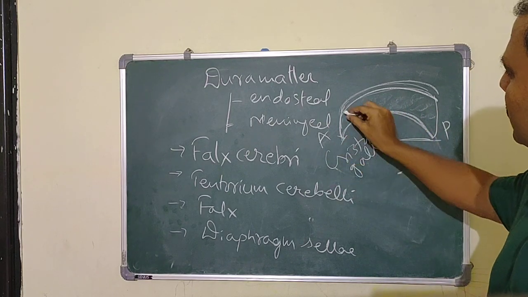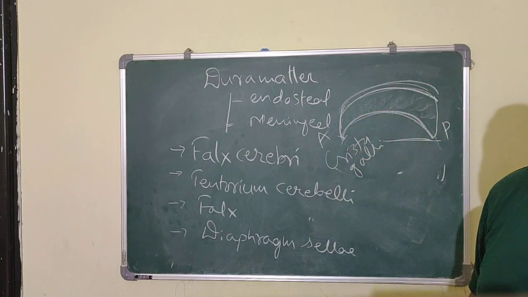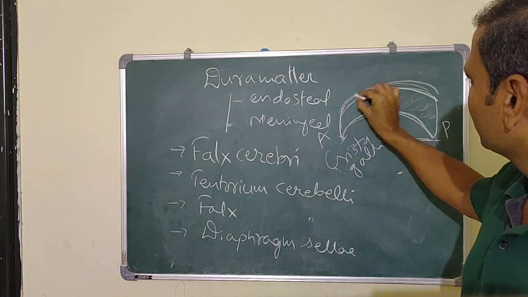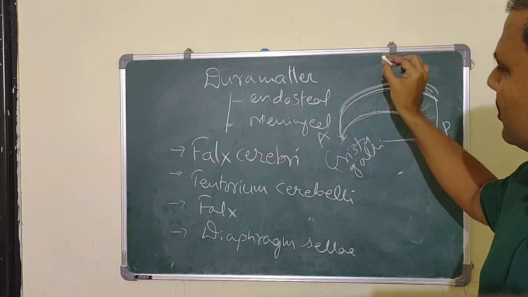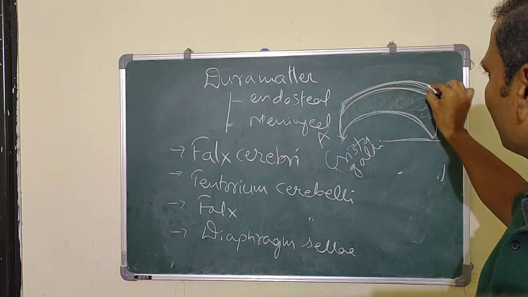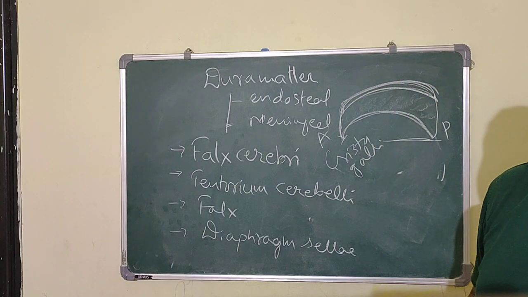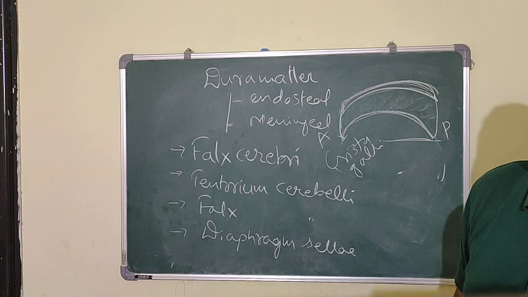And one more thing: these two borders will form the two sinuses. Where it is attached to the superior sagittal sulcus, there we have one sinus, the superior sagittal sinus.